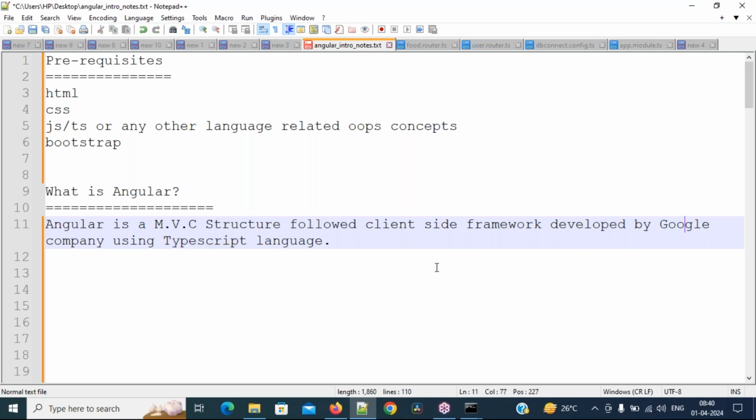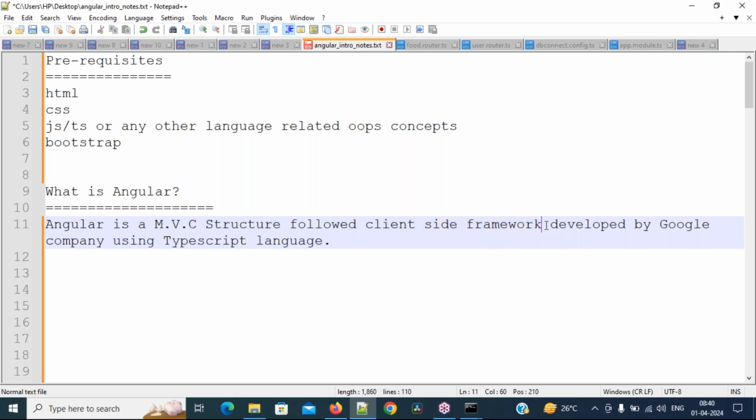TypeScript is a language used by the Google company, and they have developed this framework called Angular. It follows the MVC structure. MVC means Model View Controller. I will explain how this structure works. But if you observe these words here, client side framework. What is that, everybody?